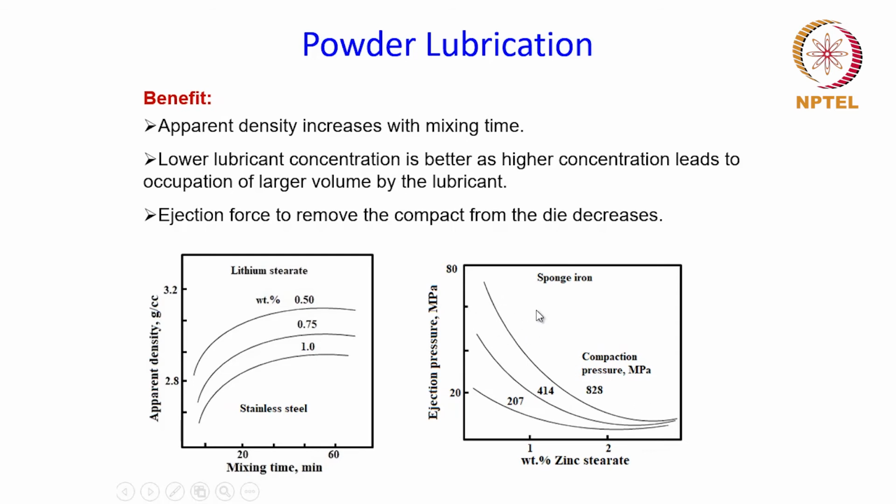So that's how the application of lubricant will also aid the ejection process. And that is important, because if there are difficulties during ejection, it might even lead to breakage of the compact, and whatever is done before the compaction process will be lost, right? So it is important to make sure that the ejection is as smooth as possible, and application of the lubricant will make sure that the process of ejection is smooth.